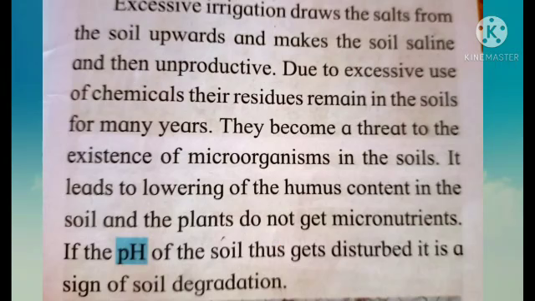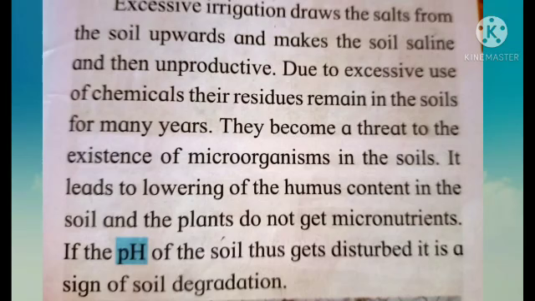Due to excessive use of chemicals, their residues remain in the soils for many years. They become a threat to the existence of microorganisms in the soil. It leads to lowering of the humus content in the soil and the plants do not get micronutrients. If the pH of the soil thus gets disturbed, it is a sign of soil degradation.